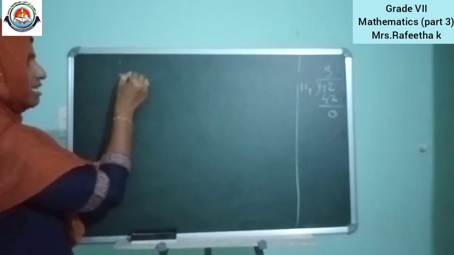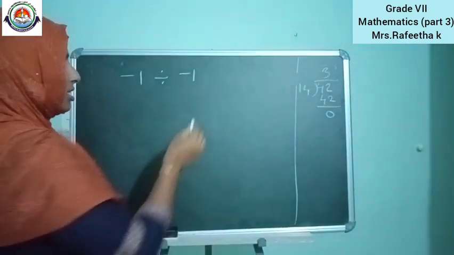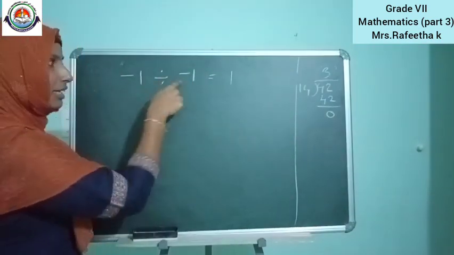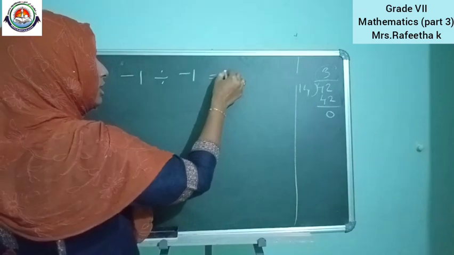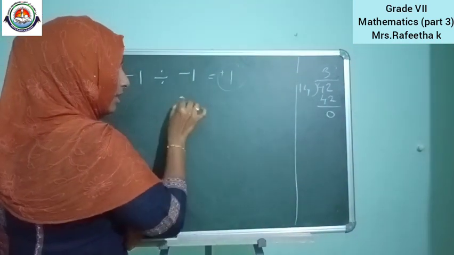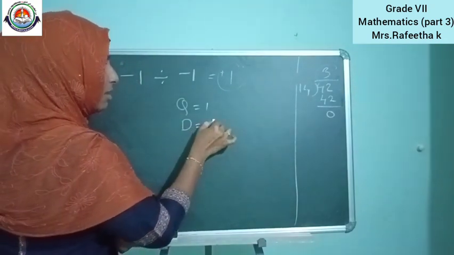Next, minus 1 divided by minus 1. Simple question. 1 divided by 1 is what? 1 itself. If both are negative signs, what will be the answer? Positive. Here what is the quotient? Quotient is 1. Then the divisor is minus 1.